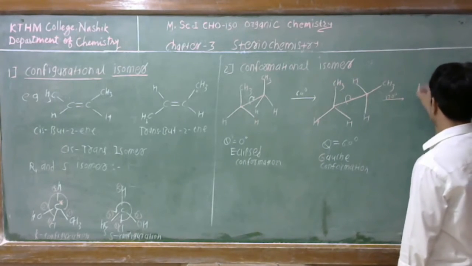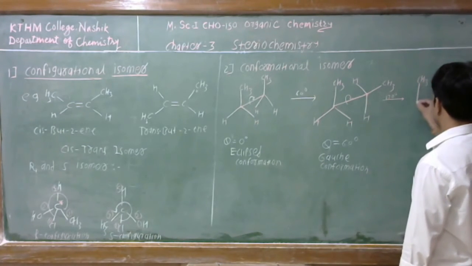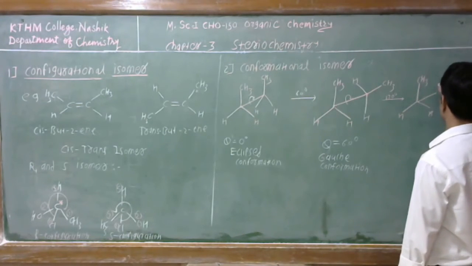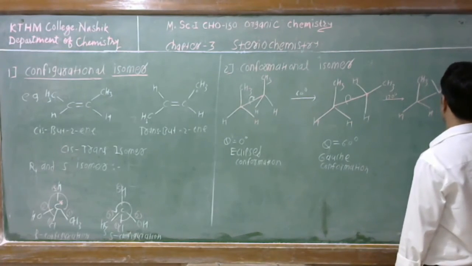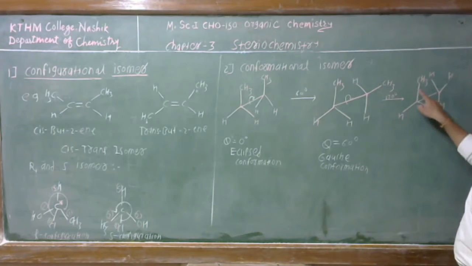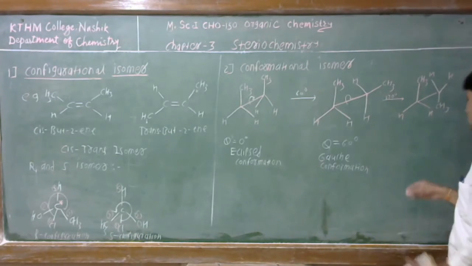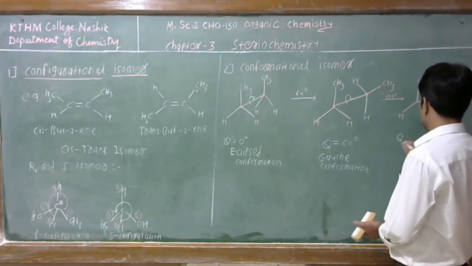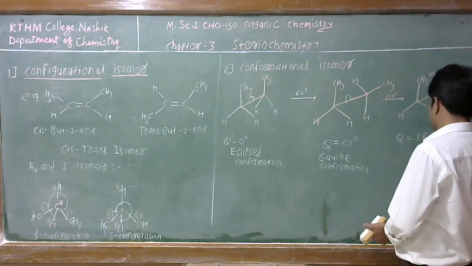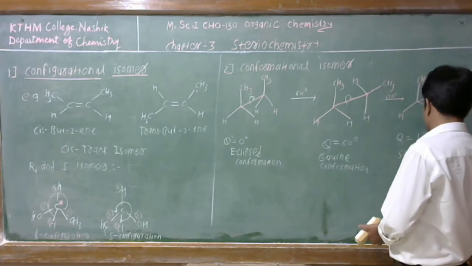Now, this is CH3. These are the two hydrogens. Again, these are the two hydrogens, and this is the CH3. If we measure the dihedral angle between these two CH3 groups, then it will be near about 180 degree, and hence this is the staggered conformation.